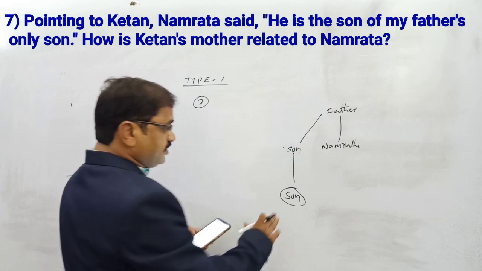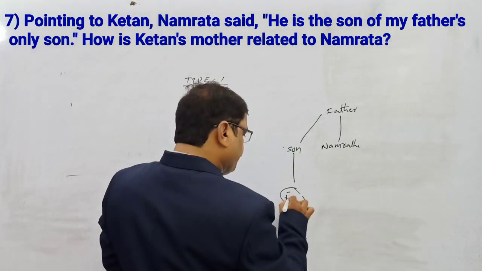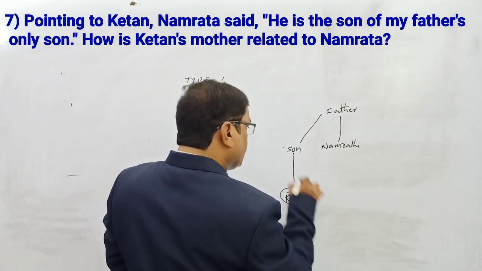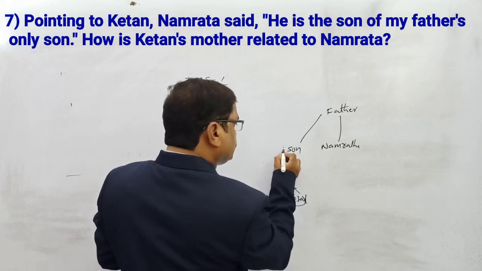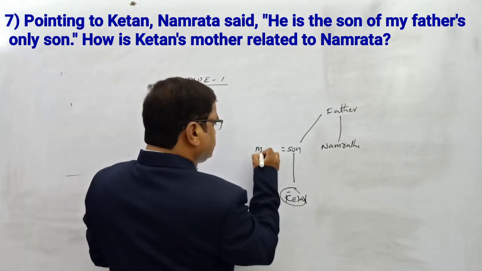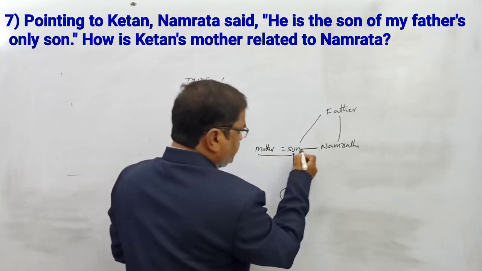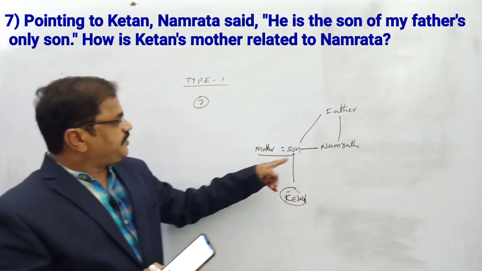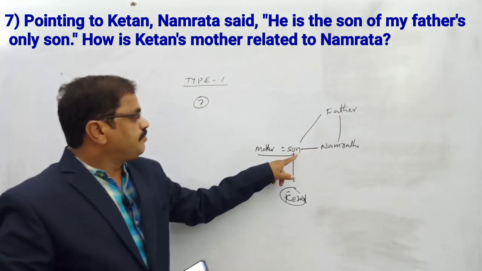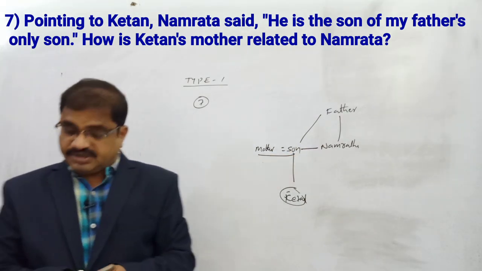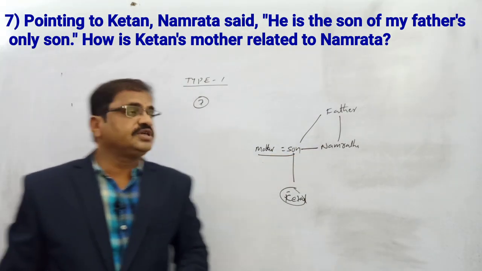Ketan's mother. Nothing but this is Ketan only, na? So Ketan's mother is asked. Ketan's mother is nothing but his mother, the wife of the brother. So she is to Namrata, nothing but this person is brother of Namrata, brother's wife. Brother's wife is what? Sister-in-law.